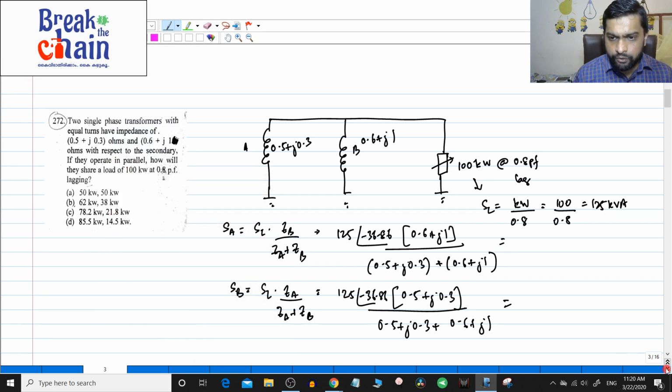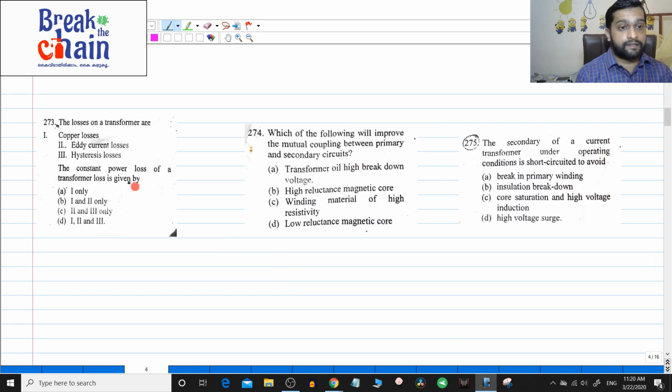Let us move on to the next question, a lot of questions are there. The losses on a transformer are copper loss, eddy current loss and hysteresis loss. The constant loss of a transformer is the core loss. Core loss is nothing but hysteresis loss plus eddy current loss. Eddy current loss is 2, hysteresis loss is 3, so the answer will be 2 and 3 only.